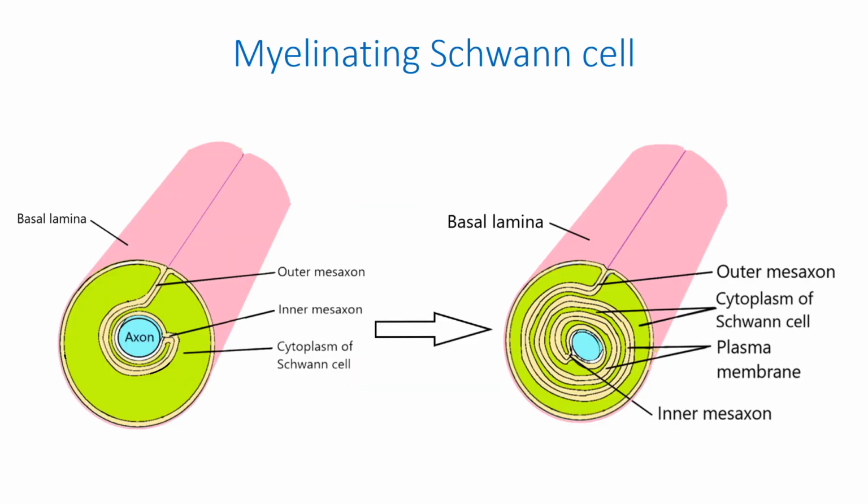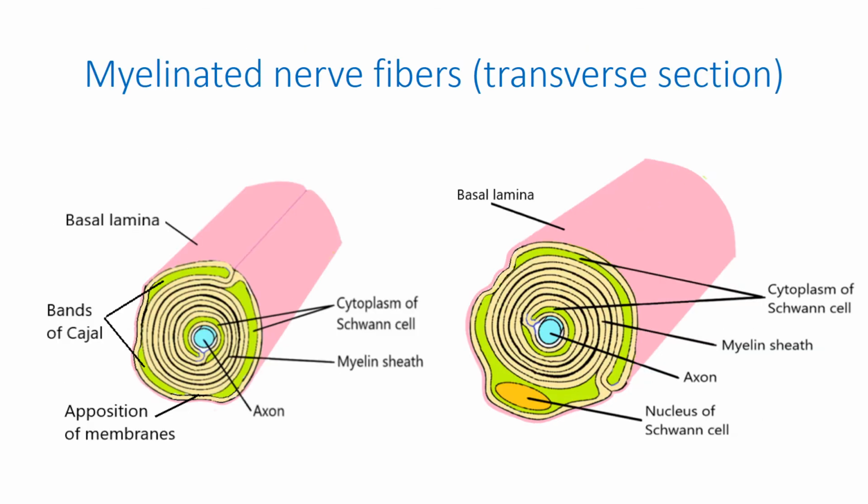Then the mesaxon lengthens, forming wraps around the axon. The wraps, lined tightly 1:1, displace the cytoplasm of the Schwann cell and push the cytoplasm to the periphery and to the axon.